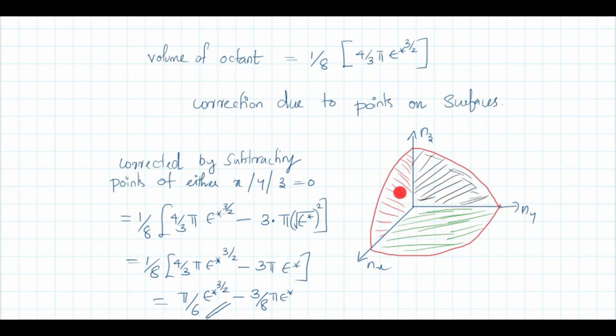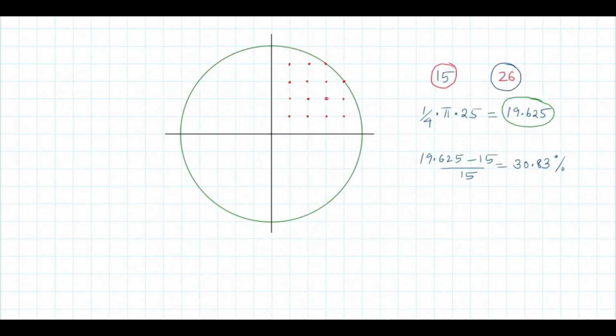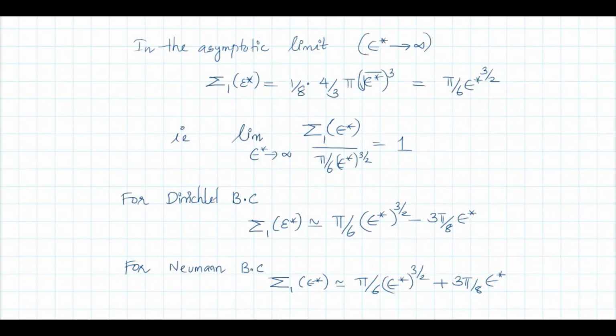So you have to subtract the area of these portions. These are all circles. Here we have 3 circles. So 3 into pi into root e star, that is the radius of the circle, squared. Okay, that will give you 3 pi e star. So 1 by 8 into volume of sphere minus the number of points on these areas will give you this equation. Pi by 6 e star raised to 3 by 2 minus 3 by 8 pi e star. That is this equation. Okay. Hope it is clear.